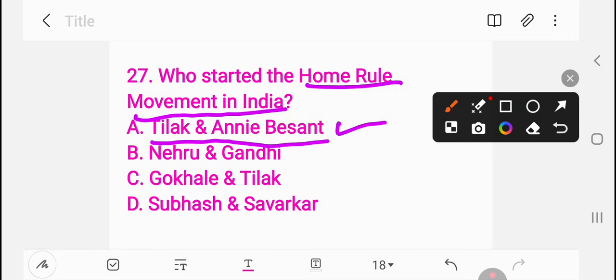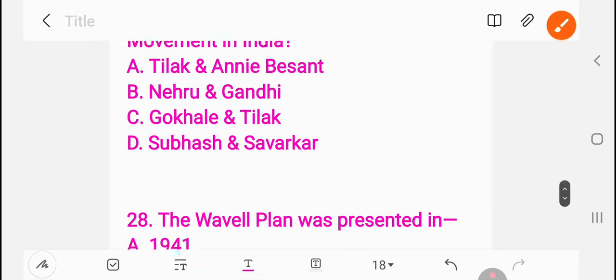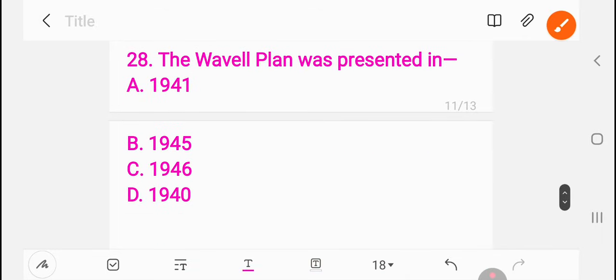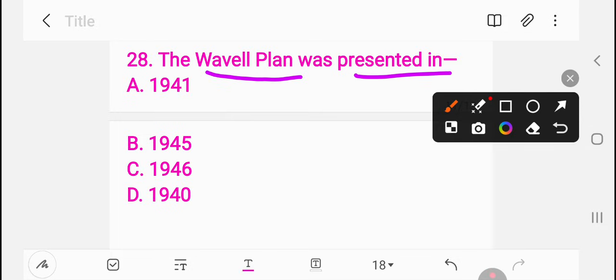Next, the Wavell Plan was presented in which year? 1941, 1945, 1946 or 1940. Question 28. The right answer is B, 1945.